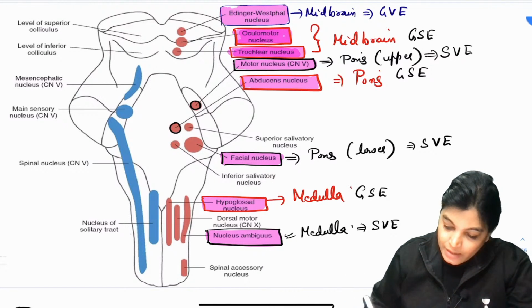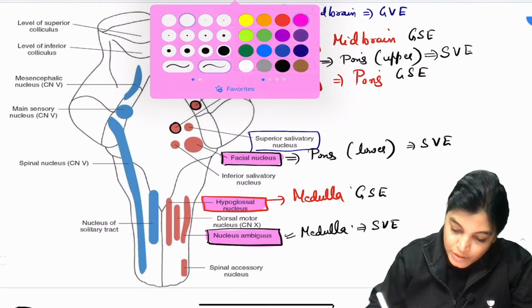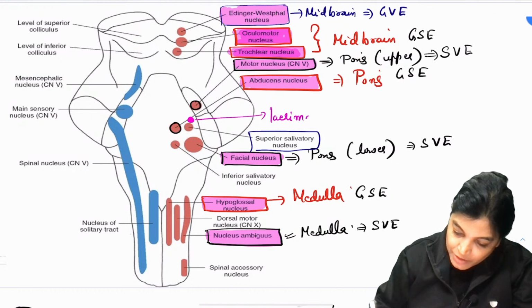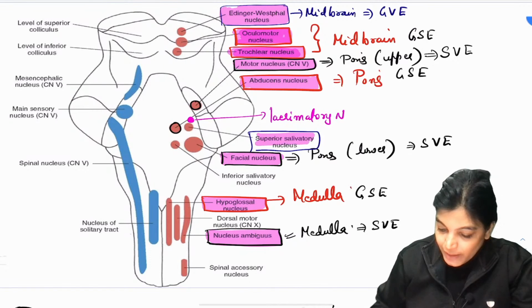Superior salivatory nucleus, and just above the superior salivatory nucleus, it is not shown here, will be the lacrimatory nucleus. These two nuclei are very close to each other.